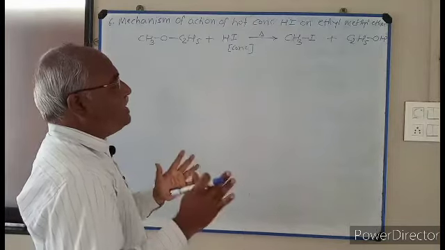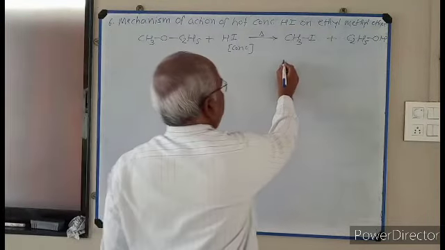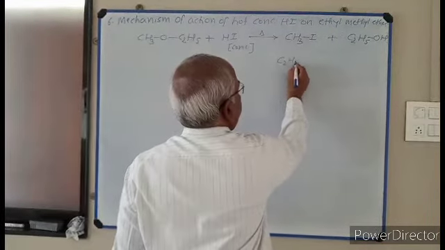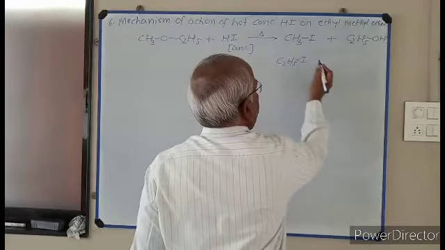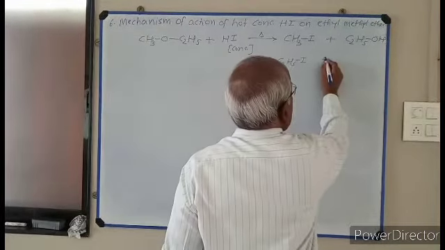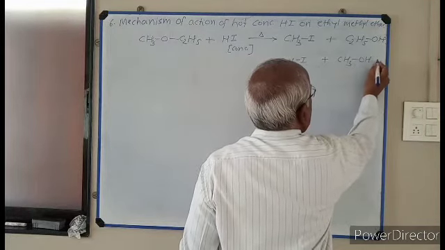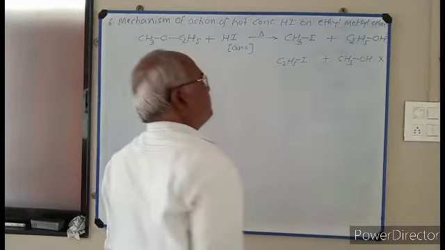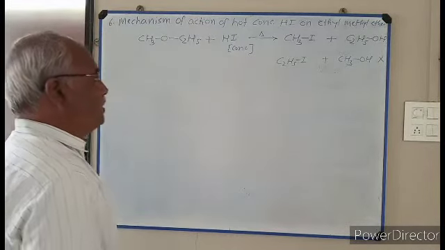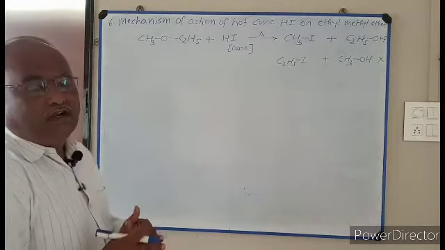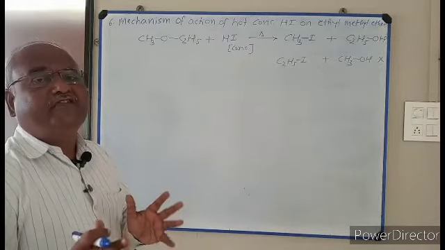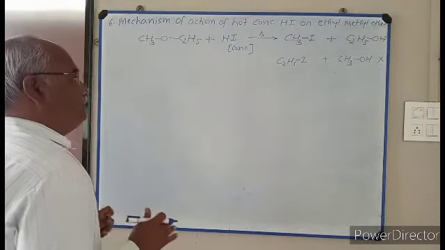Now the question arises, why ethyl iodide is not formed and methyl alcohol is not formed. The product is not formed like this. The reason is given by studying the mechanism of the reaction.